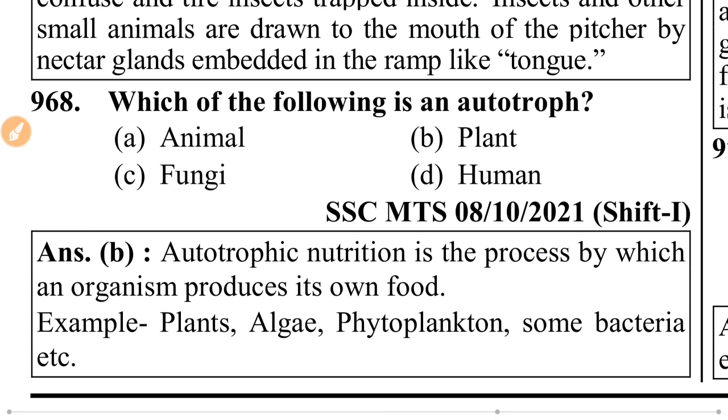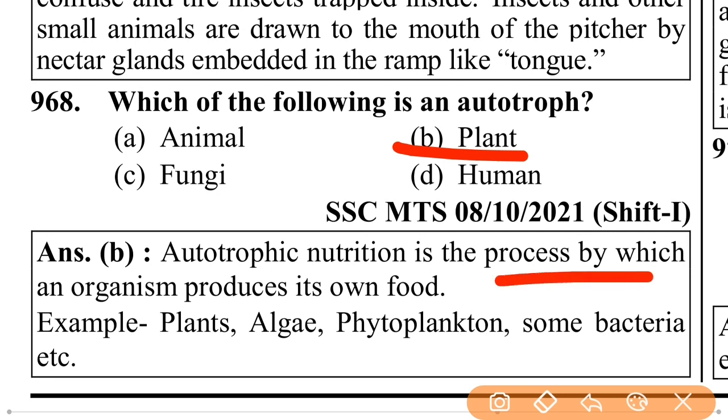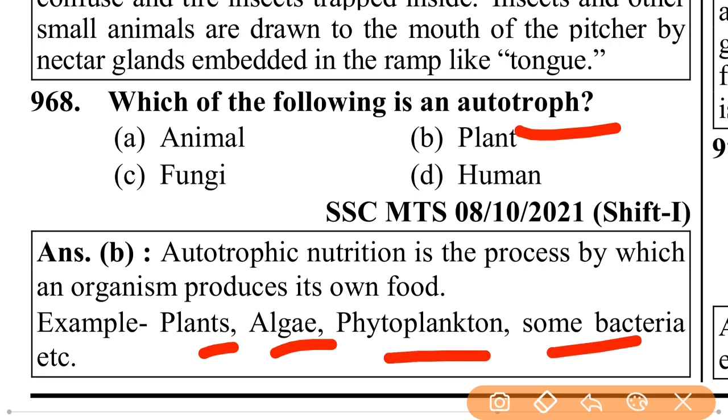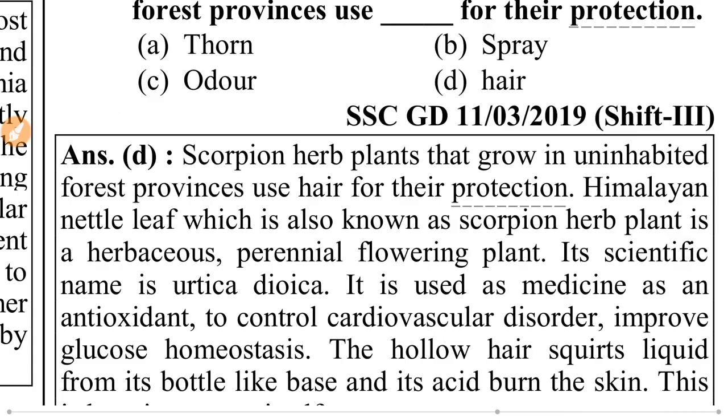Which of the following is an autotroph? That is plant. Autotrophic nutrition is the process by which an organism produces its own food. Example: plant, algae, phytoplankton, some bacteria, etc.